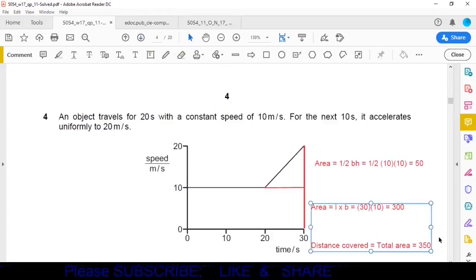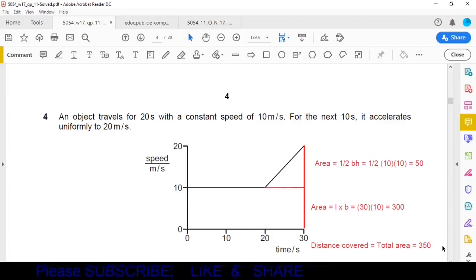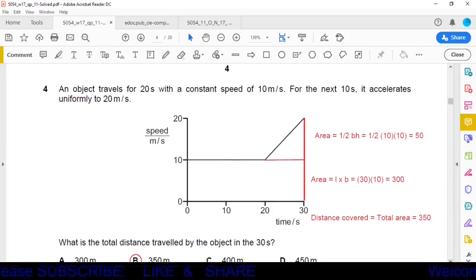Question number 4. An object travels for 20 seconds for a constant speed of 10 meters per second. For the next 10 seconds, it accelerates uniformly to 20 meters per second. Okay, here we have an object, it is moving. First for the 20 seconds, its speed is 10 meter per second. Then for the last 10 seconds, its speed is 20 meters per second.